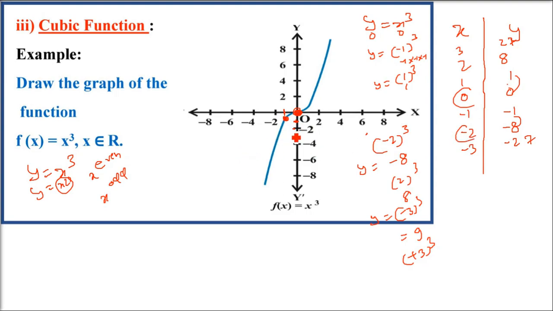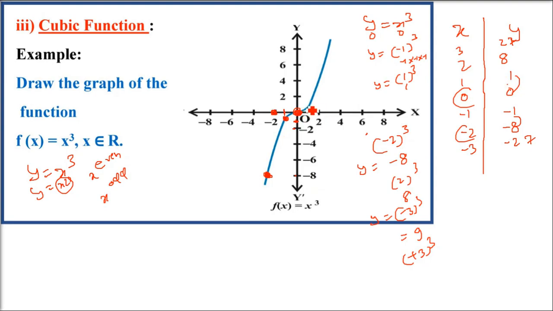This we can plot. If you see, the power is increasing. If the power is increasing, the value increases rapidly. That is how exponential functions are. If you have x to the power 4, x to the power 5, it increases rapidly. Here you have negative 2, negative 8.